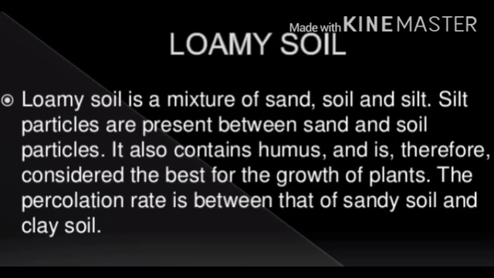Now, loamy soil. Loamy soil contains clay, silt, sand, and humus in the right proportion. Loamy soil has good water holding capacity. Loamy soil is reasonably porous to allow aeration of roots. That is why loamy soil is best suited for growing plants. Loamy soil is ideal for growing crops like wheat, sugarcane, cotton, jute, pulses, and oilseed. Vegetables are also grown well in this type of soil.